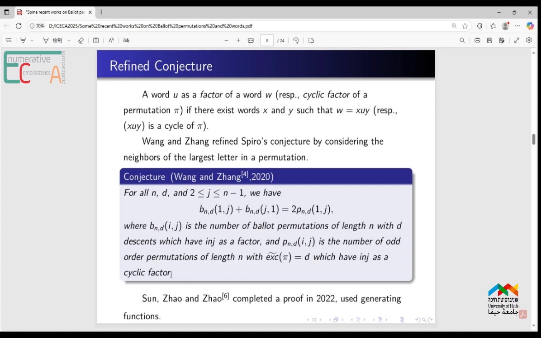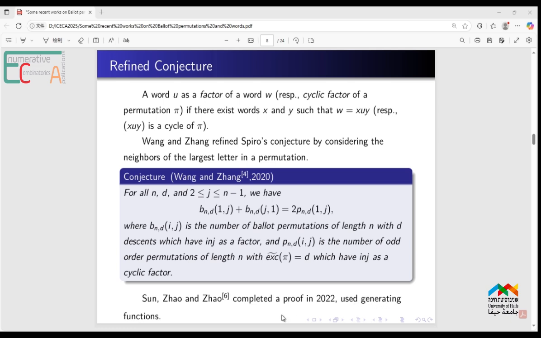The conjecture is B(n,d,1,j) plus B(n,d,j,1) equals twice P(n,d,1,j). Tong Zhao, his postgraduate Yue Sun and I completed a proof in 2022 using generating functions. So both Spiro's conjecture and the refined conjecture are proved by generating functions.